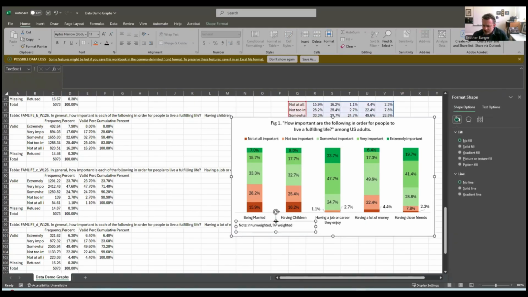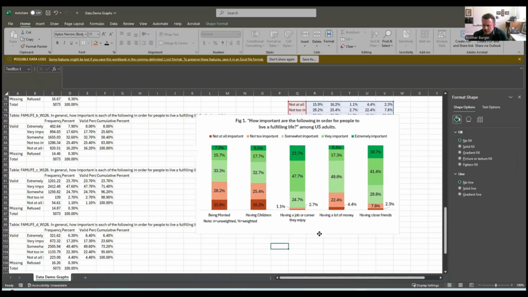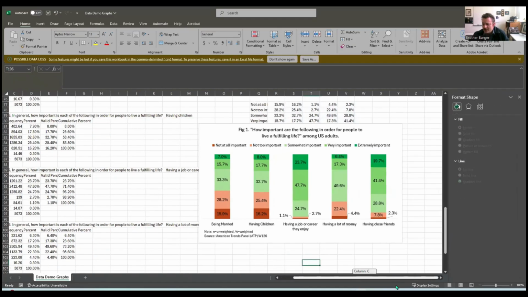Now you might have to adjust the text box size a little to get everything to show up. I'm actually going to make it a little smaller. So I'm going to drop it down a little. There we go. I like that. And that, everybody, is a fine looking graph.